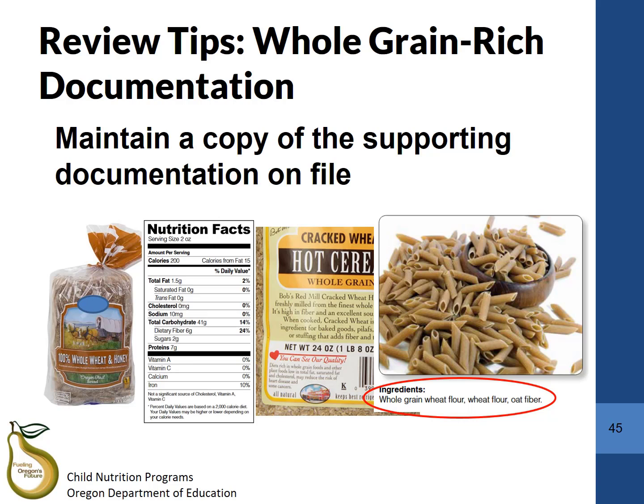All grain items being credited towards the once per day whole grain rich requirement must have supporting documentation on file showing that the items served meet one of the 6 methods of determining whole grain rich items. Supporting documentation can include WIC lists, packaging, nutrition facts labels, ingredient list information, CN labels, product formulation statements, or recipes. The documentation saved will vary depending on which method you're using. For example, items meeting whole grain rich requirements through the rule of 3 will need to have both the front packaging and the ingredient list saved.